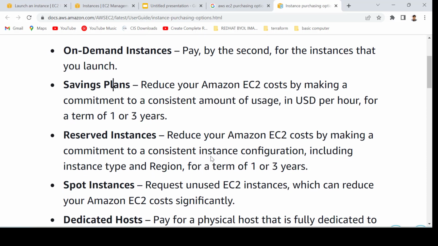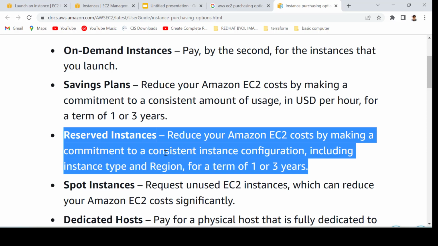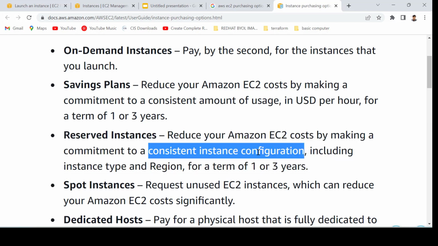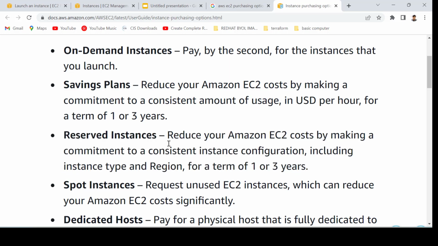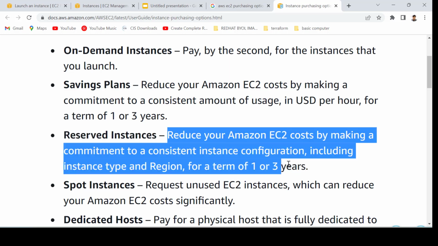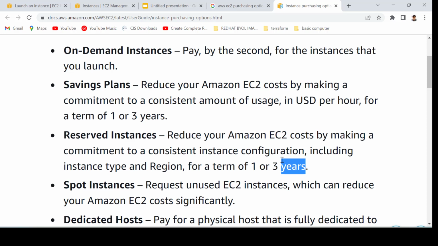Then comes the Reserved Instance. It reduces your Amazon EC2 cost by making a commitment to a consistent instance configuration, including instance type and region. So this is more about what you can commit to AWS: that we will be using this type of instance configuration in this region. Based on that, you can reserve the instance or the hardware for your workload.